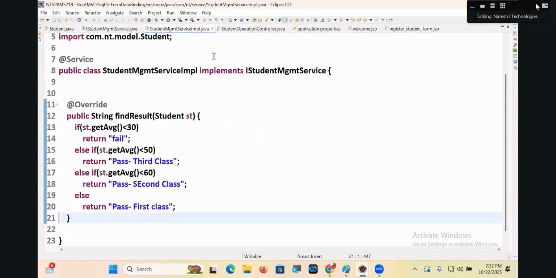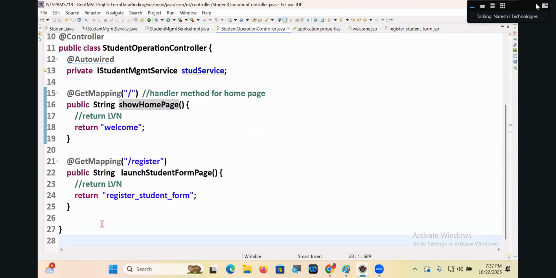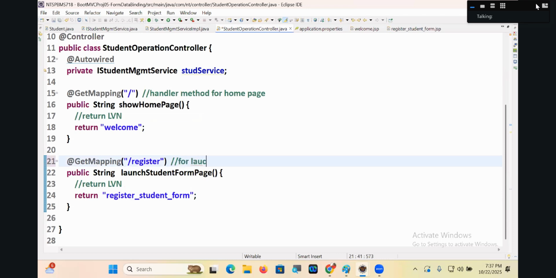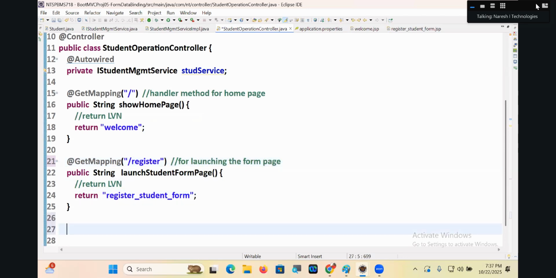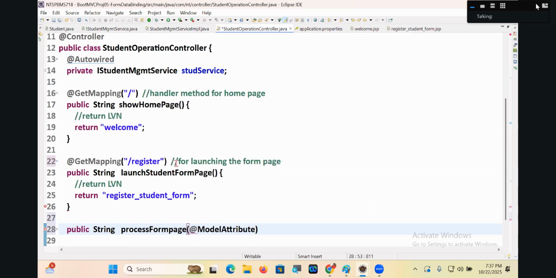Here is the StudentManagementServiceImpl, guys. Okay, that is already done. This is for launching the form page. Public String, process form page. At the rate ModelAttribute.